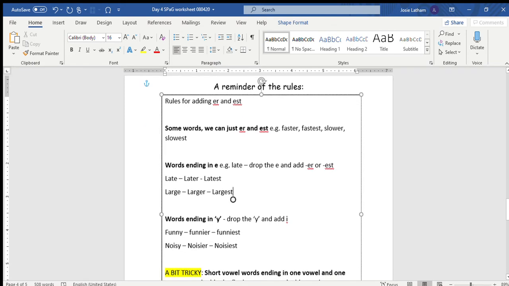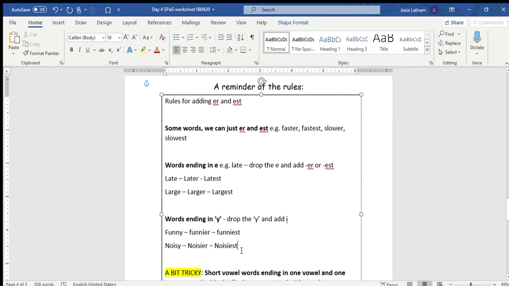Same for large, larger, and largest. Next rule, words ending in a Y, we have to take off the Y and add I. This is normally for words ending in a consonant or more than one consonant, followed by a Y. Adjectives like funny become funnier with an I and funniest with an I. Noisy becomes noisier with an I and noisiest with an I.